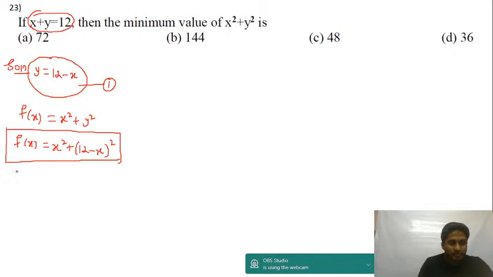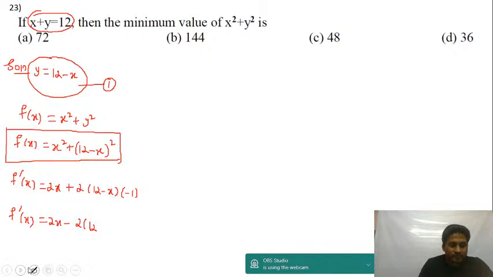Now f dash of x is equal to the differentiation of x square, which is 2x, and the differentiation of the second term is 2 into (12 minus x) into the differentiation of (12 minus x), which is minus 1. So f dash of x is equal to 2x minus 2 into (12 minus x).